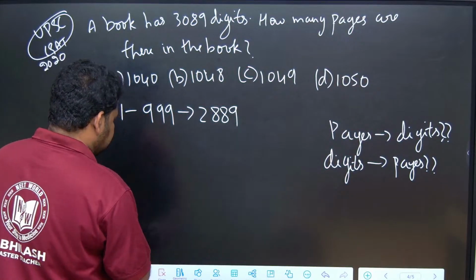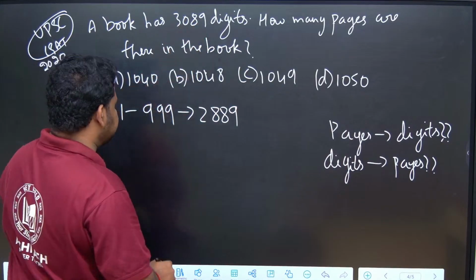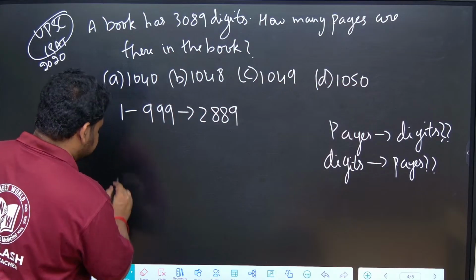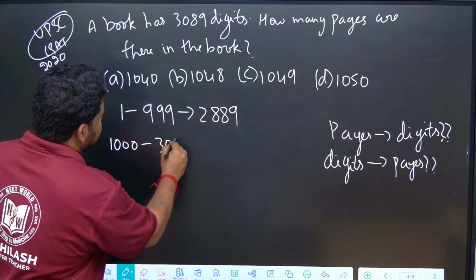Now what about the remaining pages? How many digits does the book have? They are telling us 3089. So the remaining pages start from 1000 and end at 3089.